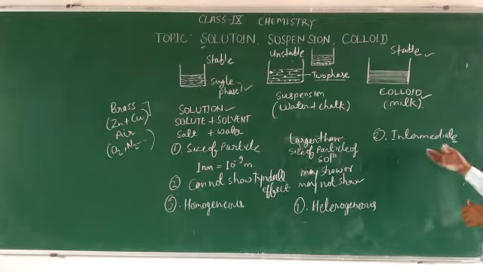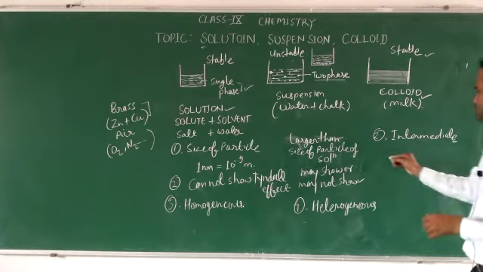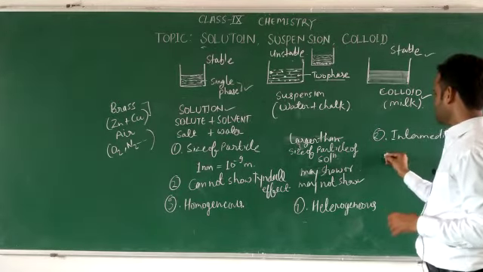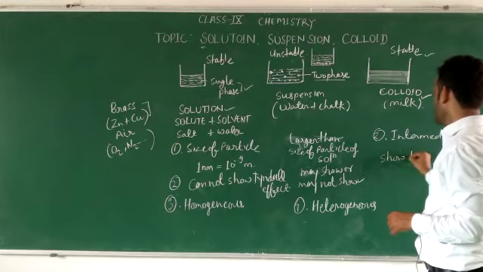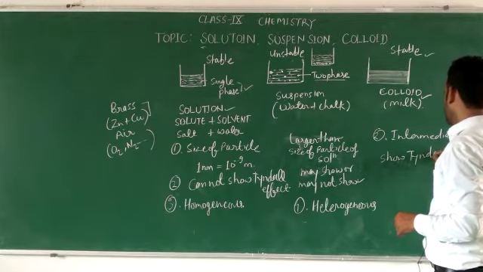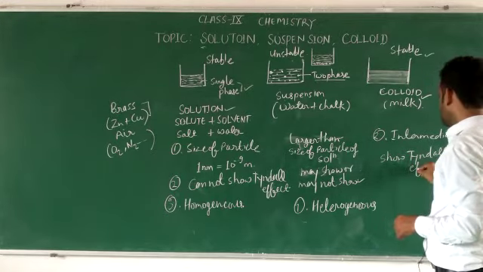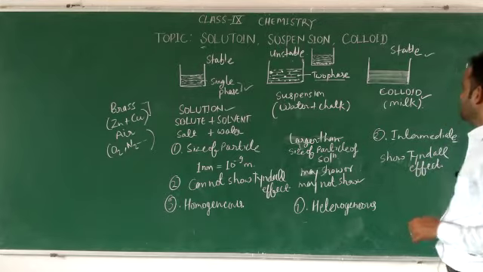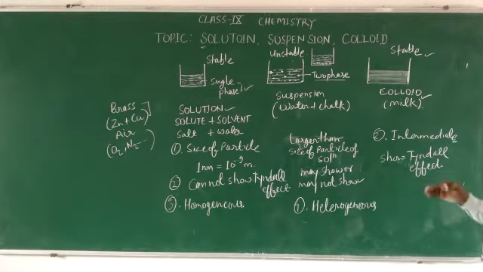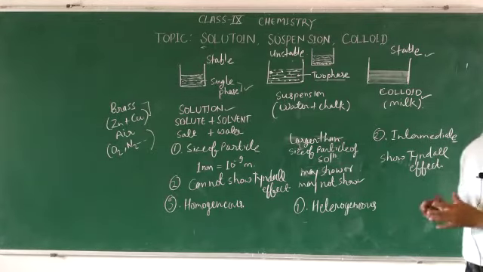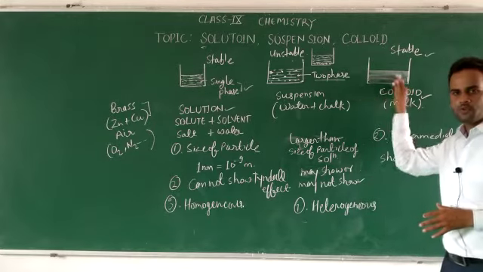Because the size of the particles is big enough to scatter the beam of light, they show the Tyndall effect. So we can say that a colloidal solution can show the Tyndall effect because the size of the particles of the colloid is big enough to scatter the beam of light passing through it.